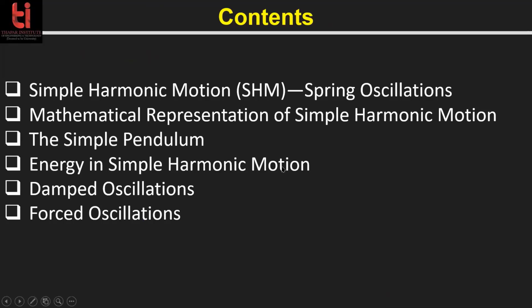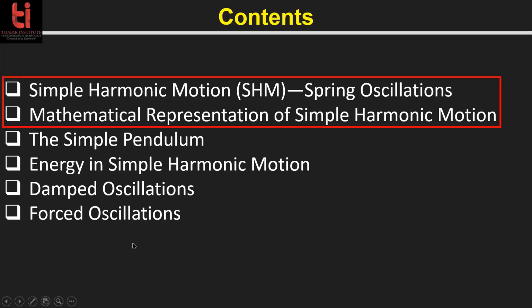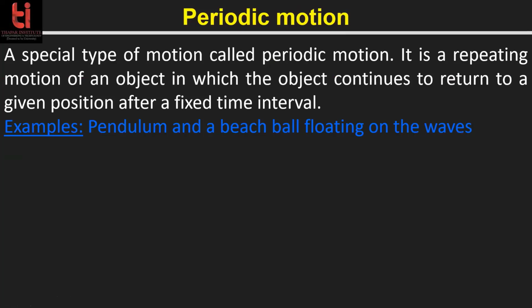Then damped harmonic oscillators will be studied thoroughly, and there will be some definitions only or qualitative description of forced oscillations. In this lecture, we'll study two topics: simple harmonic motion, what is the meaning of this term, and what is the mathematical equation for simple harmonic motion. Okay, so let us go through.